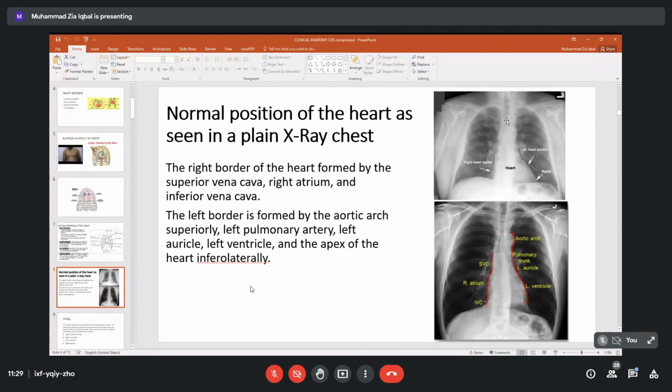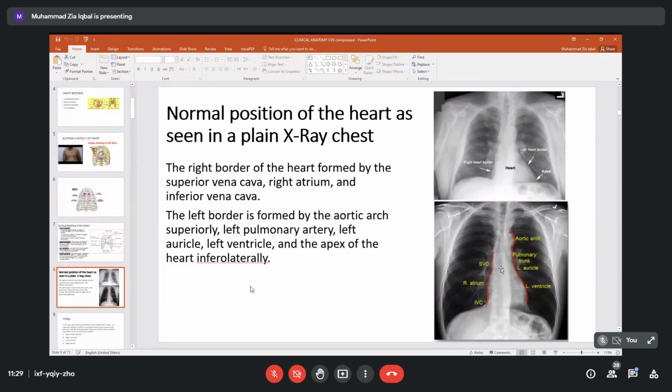The rest of this area, in between, we have got the shadow of the heart. So this is the position of the heart. Now in our X-ray, we can recognize some important points. You will study it more also in the cases to come. But please remember, this area marks the right heart border, and this line marks the left heart border. This area is where you can feel your apex beat.